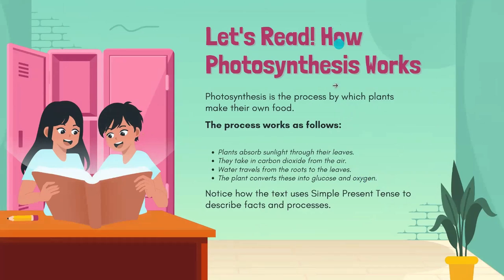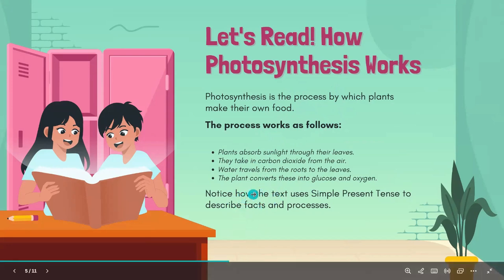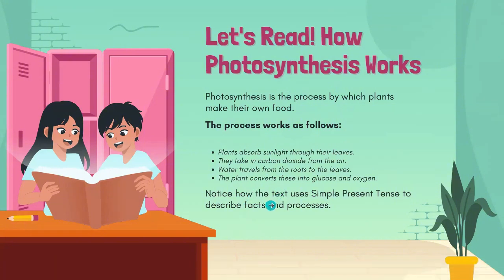And then this is an example of explanation text: how photosynthesis works. Photosynthesis is the process by which plants make their own food. The process works as follows. First, plants absorb sunlight through their leaves, and next they take in carbon dioxide from the air, and water travels from their roots to the leaves, and the last is the plant converts this into glucose and oxygen.